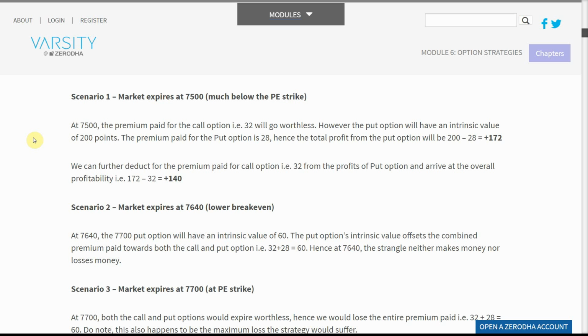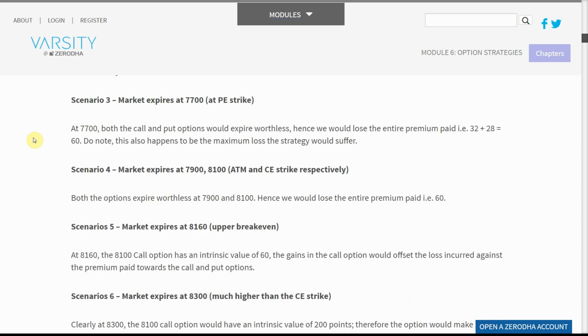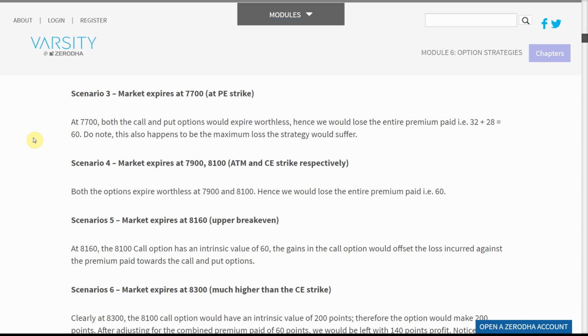Scenario 3: market expires at 7,700, at the put strike. At 7,700, both the call and put options would expire worthless. Hence we would lose the entire premium paid, i.e., 32 plus 28 equals 60. Note: this also happens to be the maximum loss the strategy would suffer.